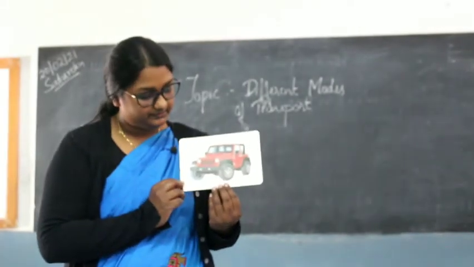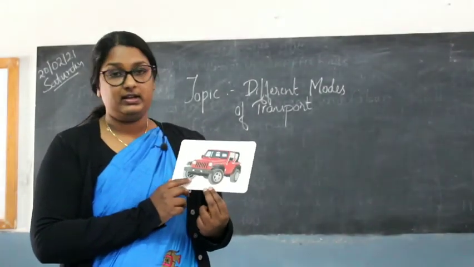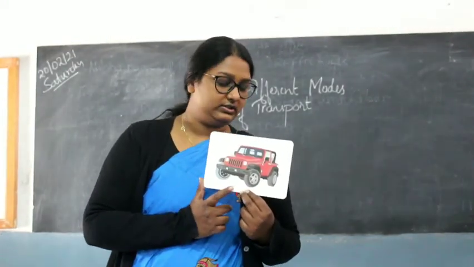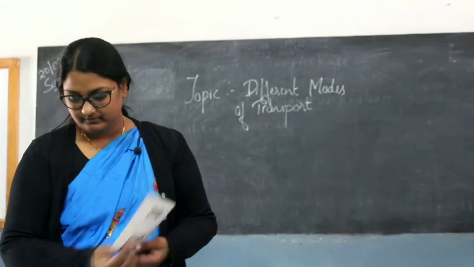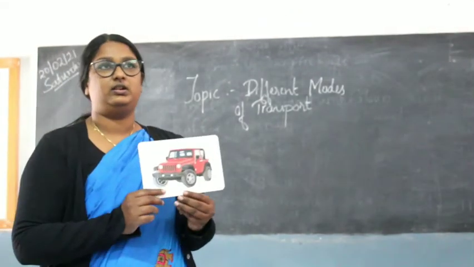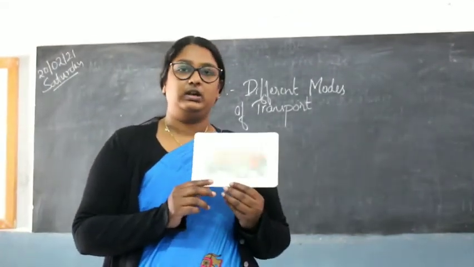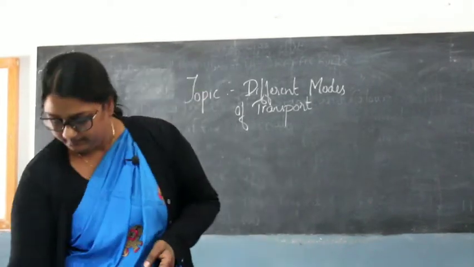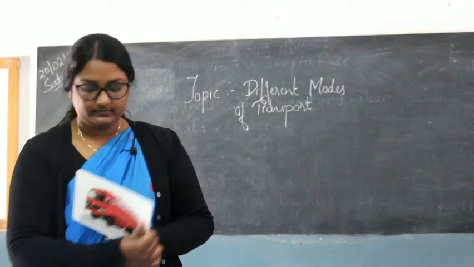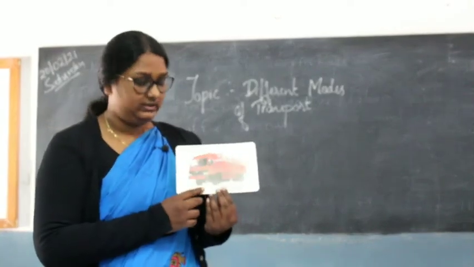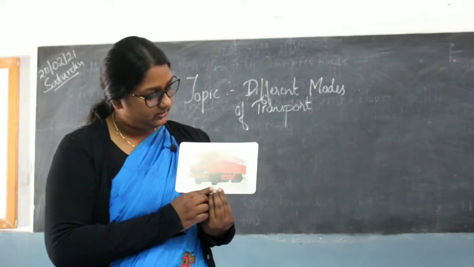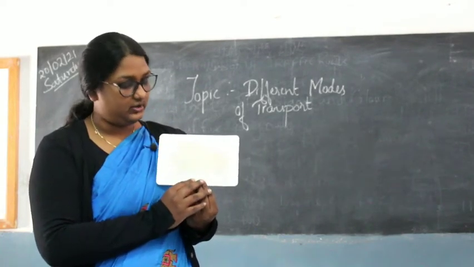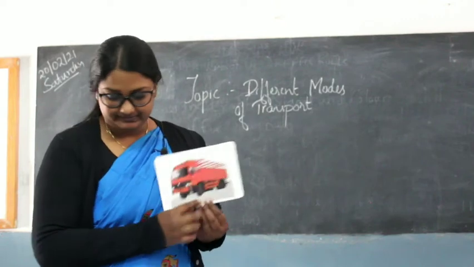What is this, children? This vehicle is called a jeep. What is it called? It's called a jeep. Okay, jeeps are mostly found here also, but most people use jeeps in hilly regions. Okay. What is this? This is a truck. This truck basically carries a lot of goods. Okay, so this is called a truck.